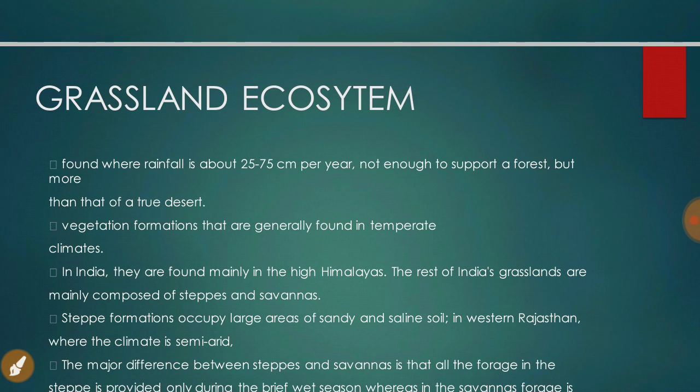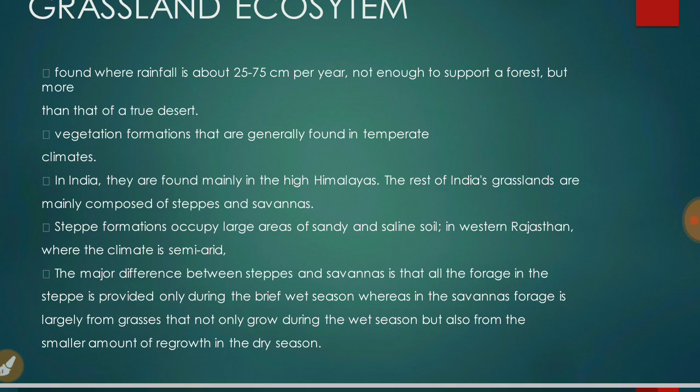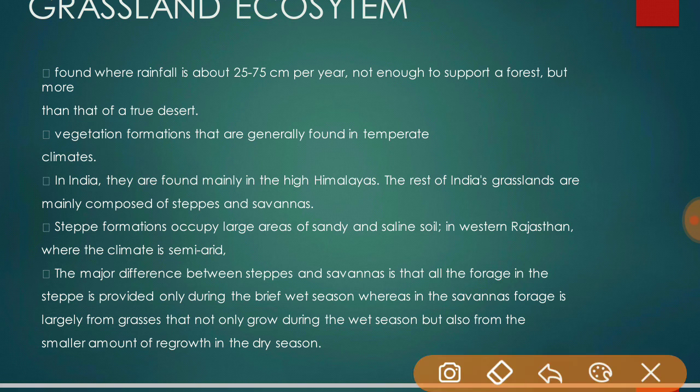The next ecosystem is the grassland ecosystem, and it is found where the rainfall is 25 to 75 centimeters per year, not enough to support a forest but more than a true desert.